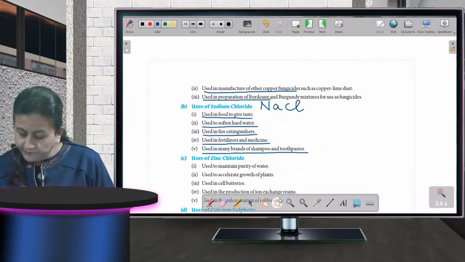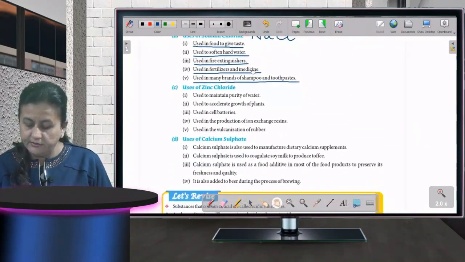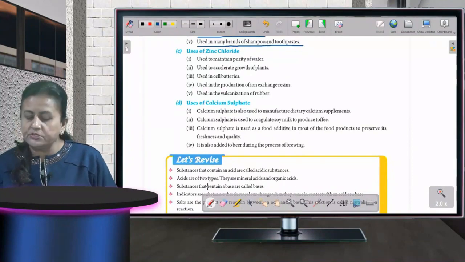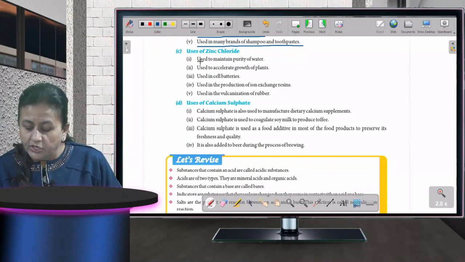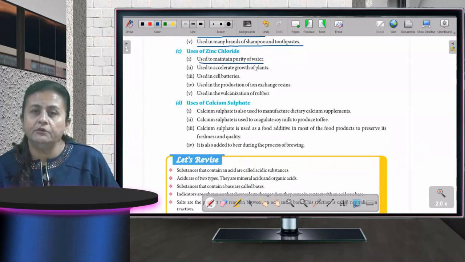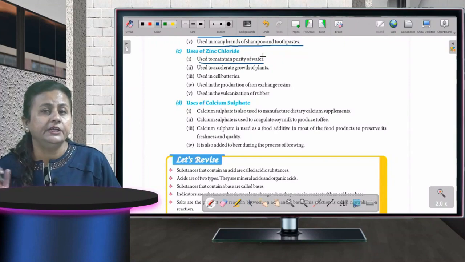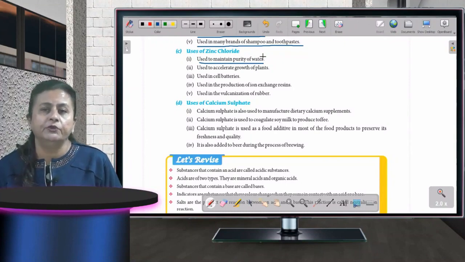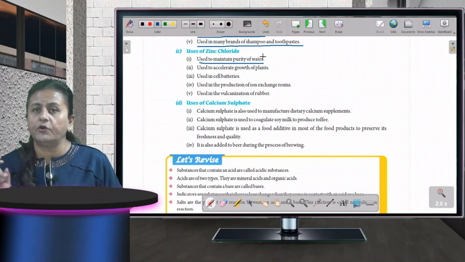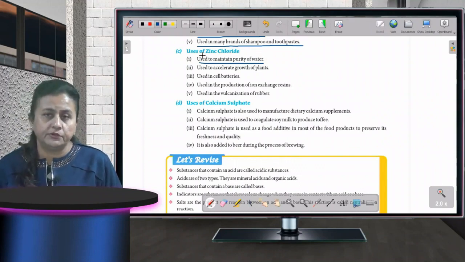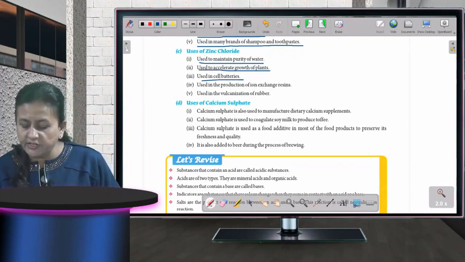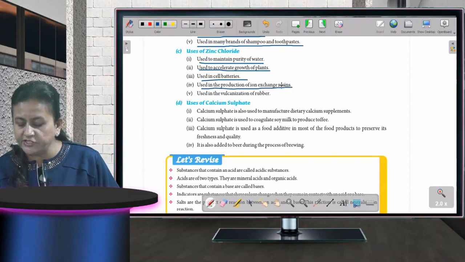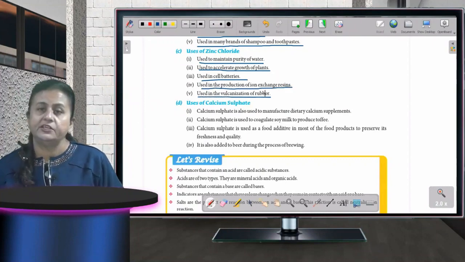Then the next one, uses of zinc chloride. Okay, this is also a very common salt. It is used to maintain purity of water. पानी पीना है तो साफ पीना है. Dirty water, if you are going to drink impure water, you will fall sick. Okay, so water has to be purified before drinking. So we add zinc chloride to the water to make it pure. Used to accelerate growth of plants, used in cell batteries, used in the production of ion exchange resins, and used in the vulcanization of rubber.